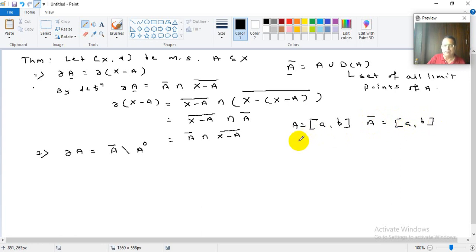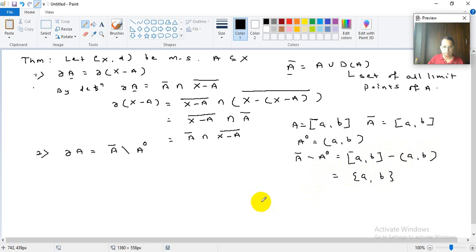Then what is A interior? It is the open interval (a, b). Now A bar minus A interior means you subtract these two sets, closed interval [a, b] minus open interval (a, b). So naturally what you get is the two-point set {a, b}.